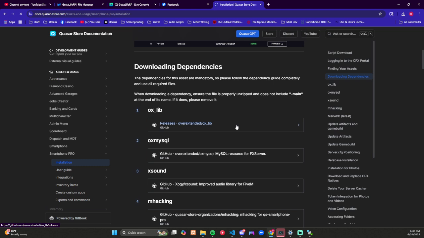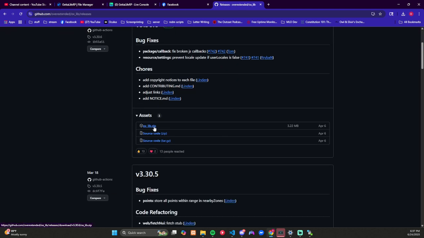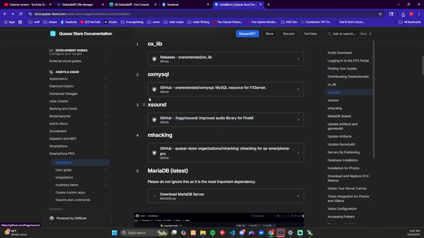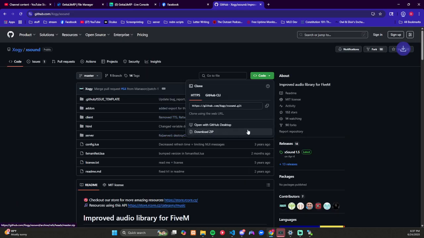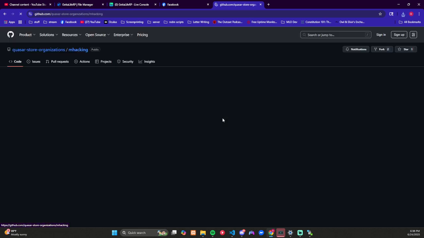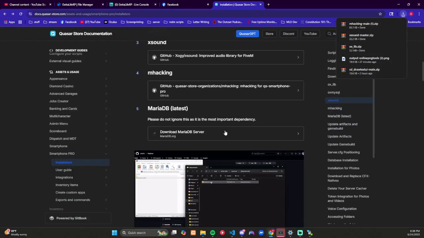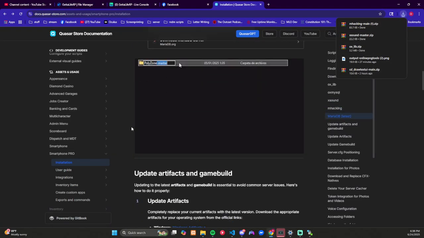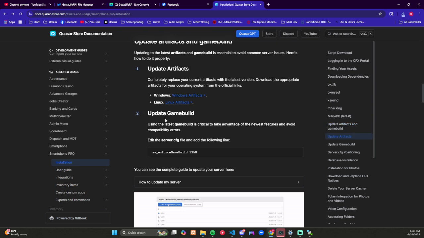So click here, and it should start. Okay, it's going to bring you to the release. Download the zip. I usually do this pretty early on, but I guess I haven't had a chance to do it yet. You have to have xsound for this one. If you install it and it doesn't work, it's usually because you forgot xsound. You've got to have this hacking script, so we'll download that. We already have the server database. We're not worried about that. We don't need to update because it's a brand new game build.